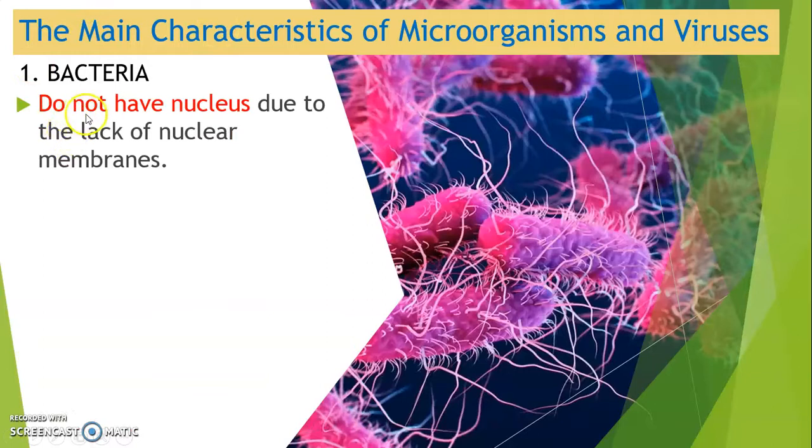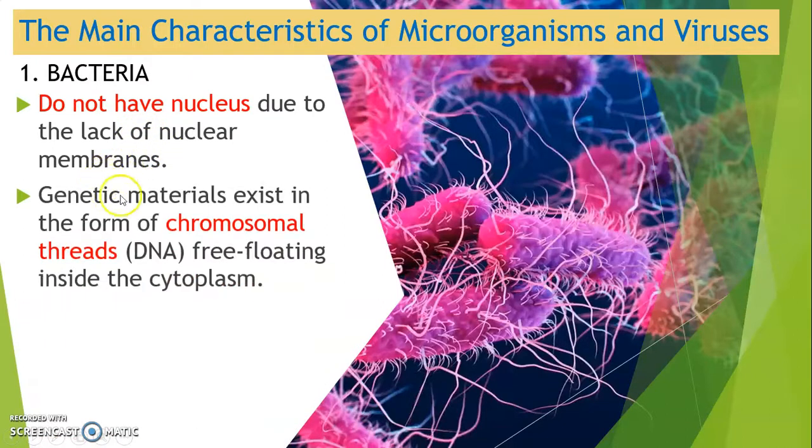Bacteria do not have a nucleus, because they lack nuclear membranes. Genetic material exists in the form of a chromosomal thread, which is DNA, free floating inside the cytoplasm, known as the nucleoid.